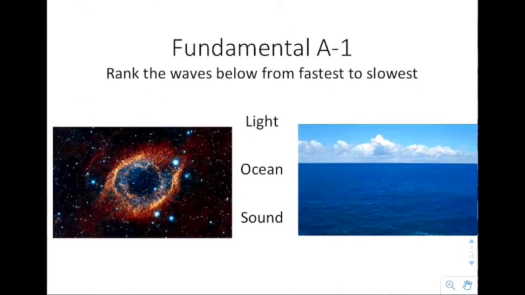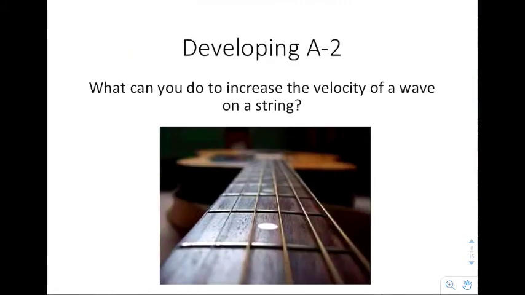Now, rank the waves from fastest to slowest. The fastest one is most definitely going to be light. Light is number one because it travels faster than anything else in the universe. Number two is generally going to be sound. And number three is going to be an ocean wave, because ocean waves are going to be the slowest.